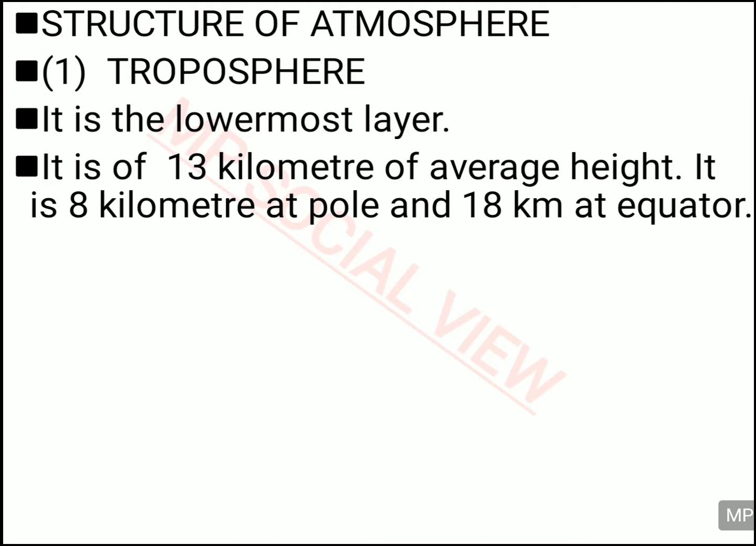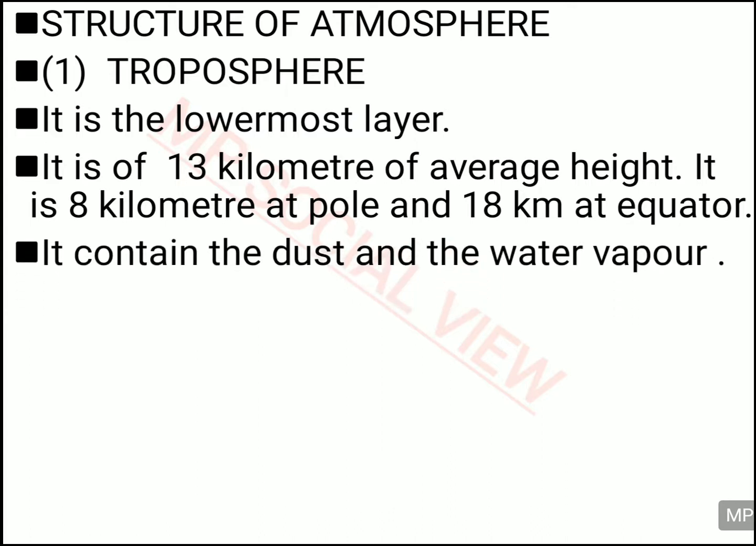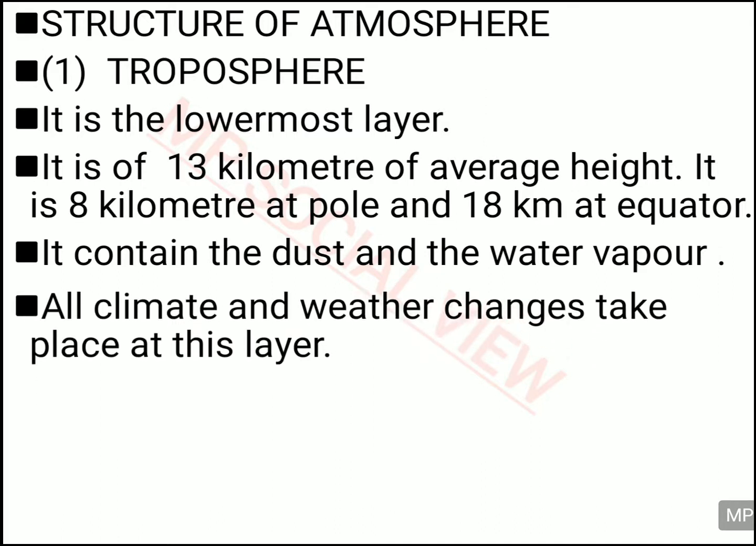But it is not 13 km everywhere. In some places it is more, and in some places it is less than 13 km. For example, it is 8 km at the pole and it is 18 km in the equator area. It also consists of dust and water vapor. So in this layer only the dust particles and water vapors are found.